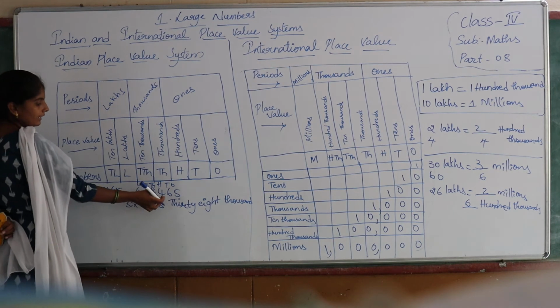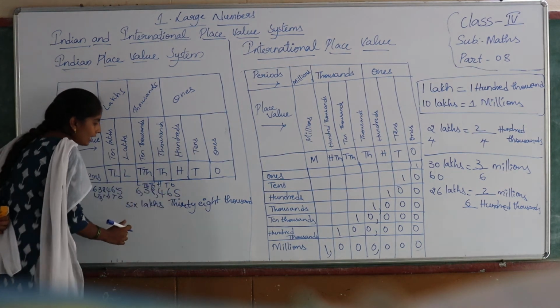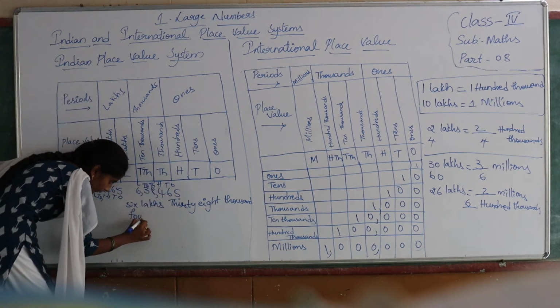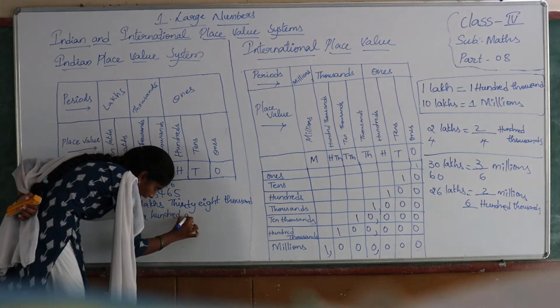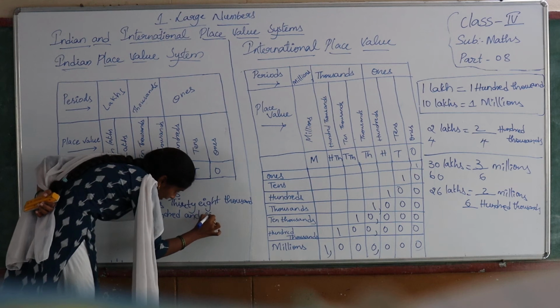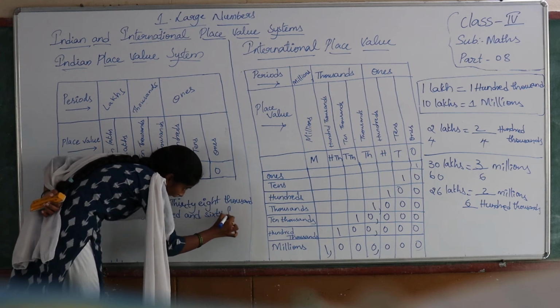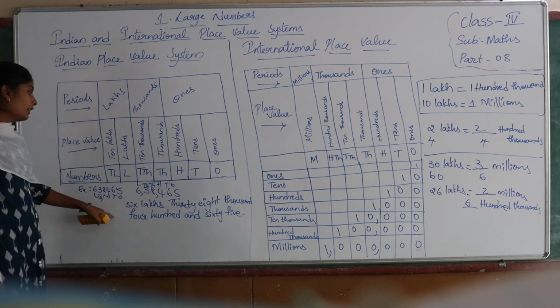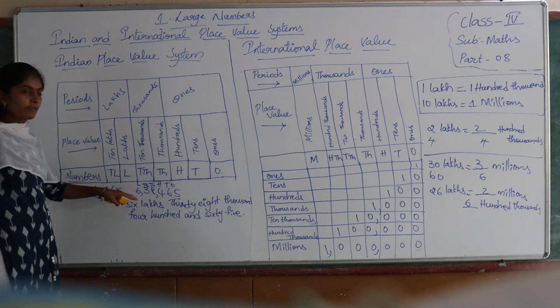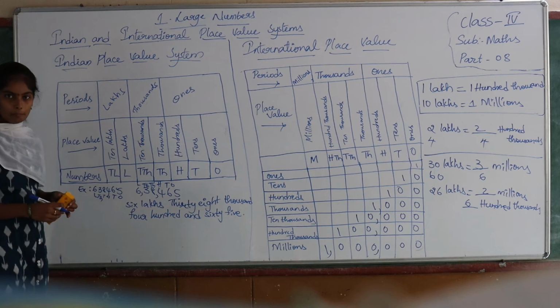Next 3 here. So 465. So this is how we write the number name and how we put commas for a 6-digit number.